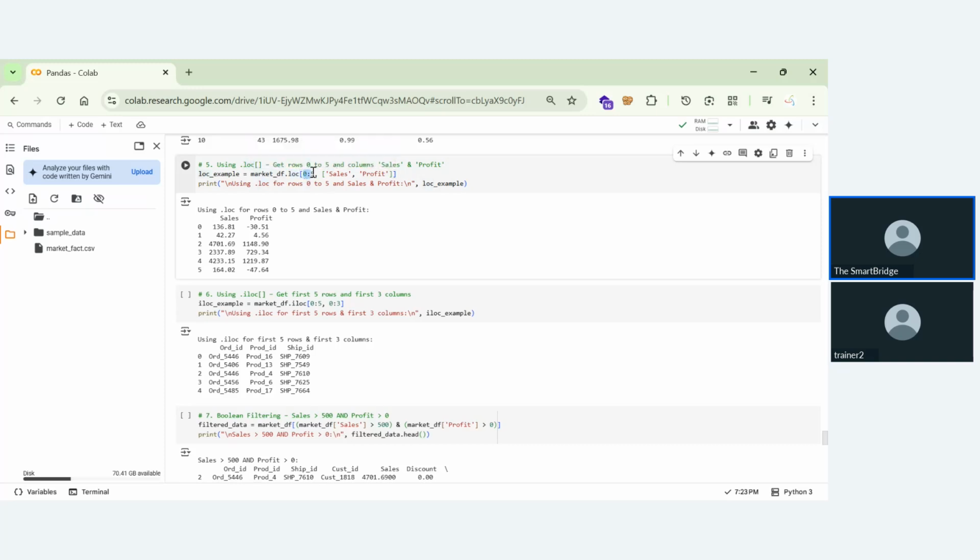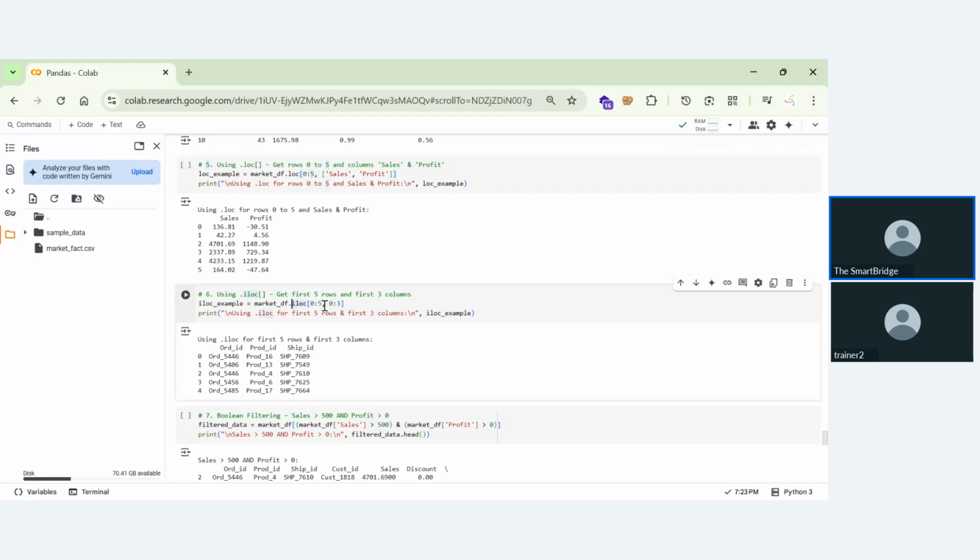It will take it as an object, and it will try to map whether the object is present or not. Now this object is nothing but a character. It's not numerical. So when you're writing, it looks numerical, but when the machine reads it in the loc function, everything is not treated as numerical, but only in iloc it is treated as a number.